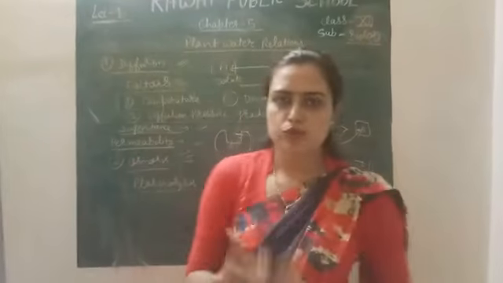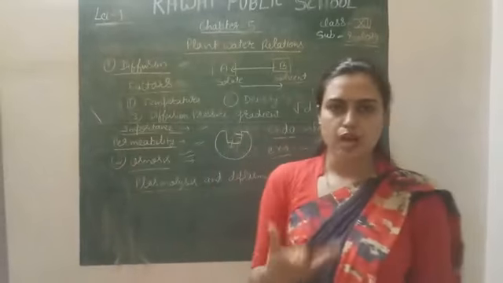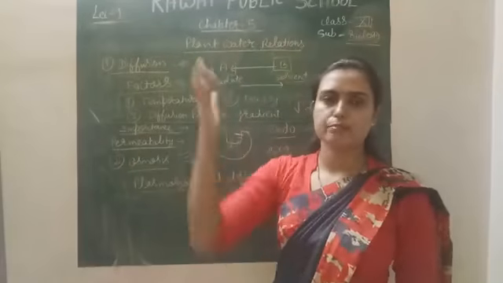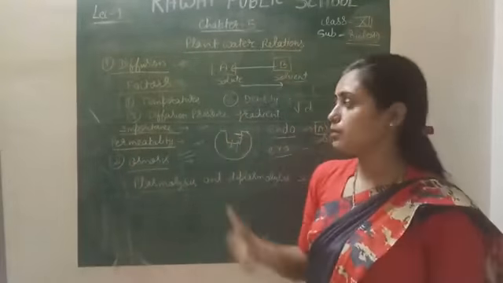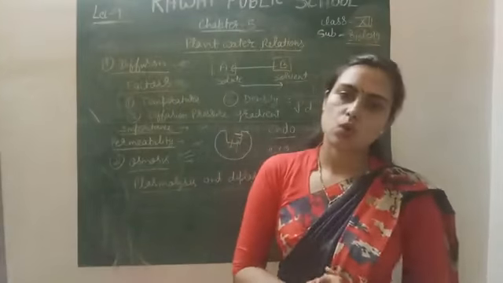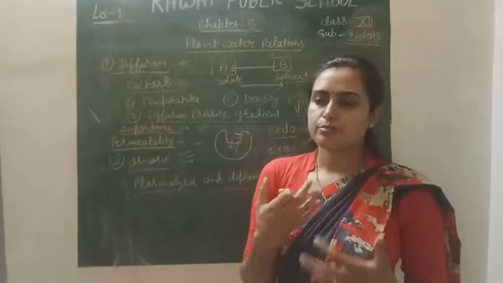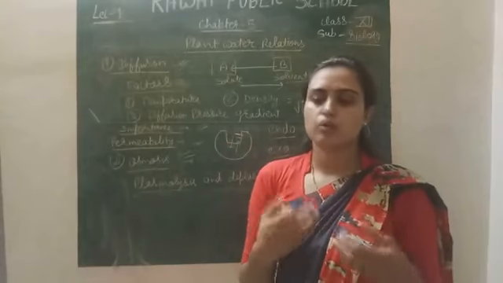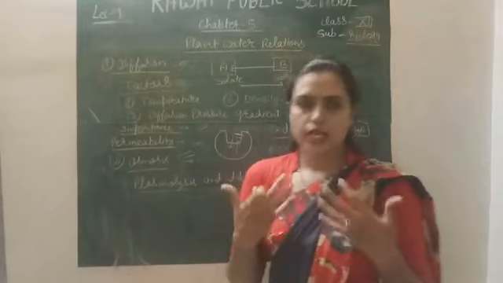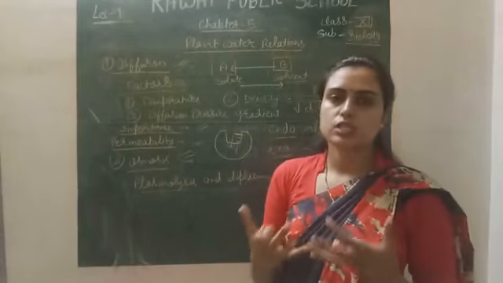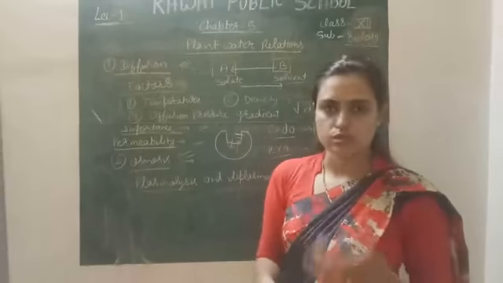Importance: the absorption of water into the plants from the soil to the root and to different plant parts is performed by the process of osmosis. So osmosis is a very important process for the plant. It maintains the turgidity of the cell and the opening and closing of the stomata. All these structures work with the help of osmosis, right?